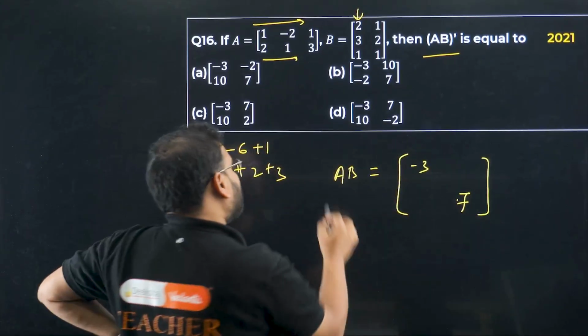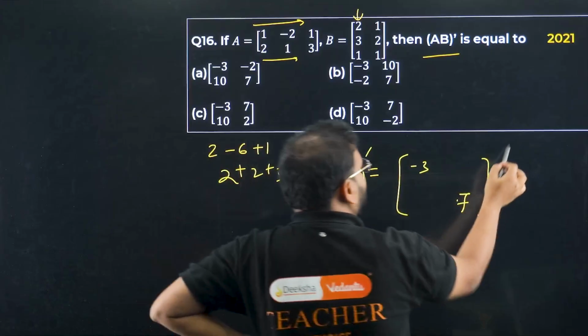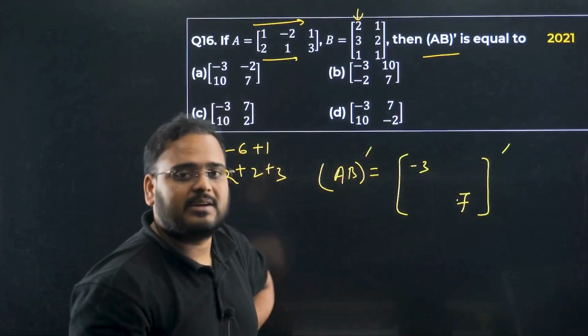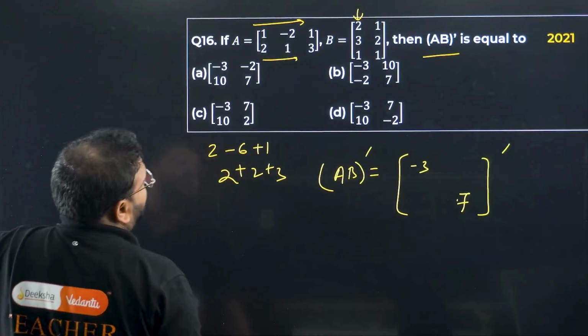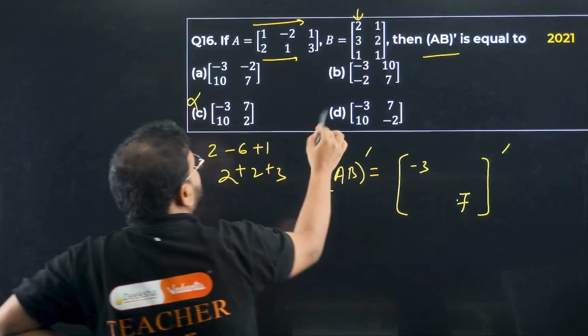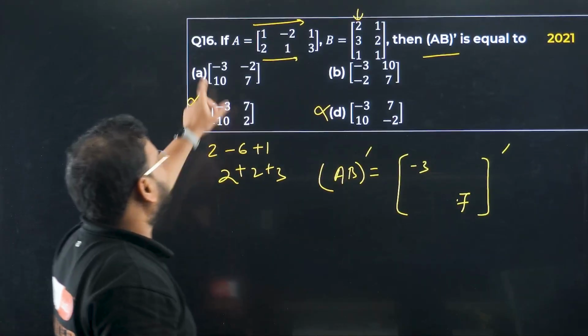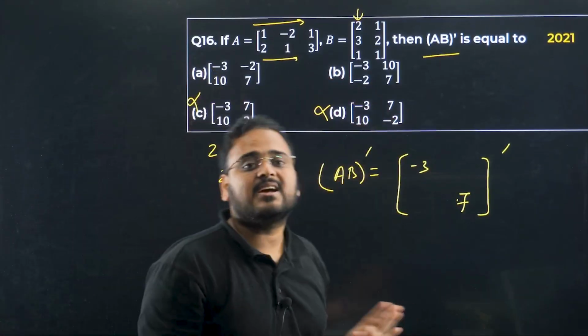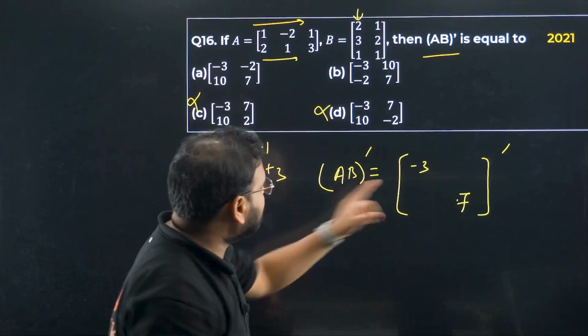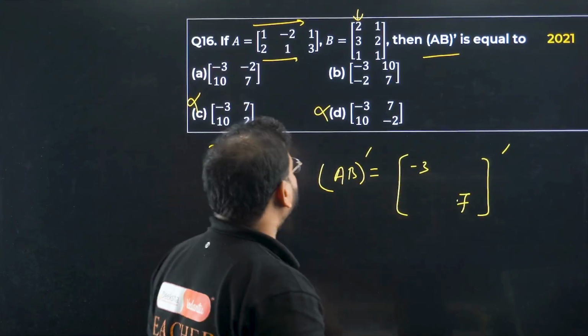So whether you take transpose or not, the diagonal will remain the same. So option C is gone, D is gone, only A and B are correct because both of them have diagonal as minus 3 and 7. Okay. Now let's look at one of the elements. We'll see if we can work around that.